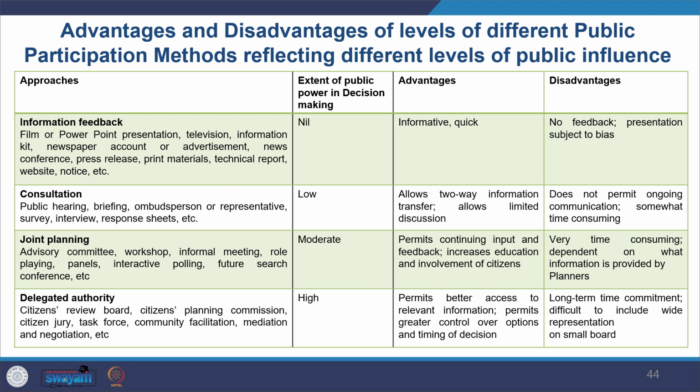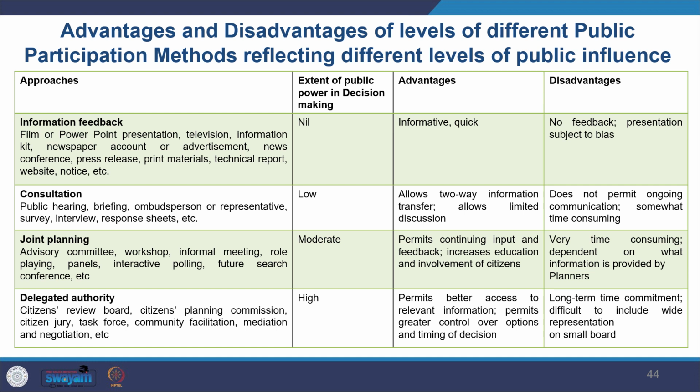So here the power in decision making is very high for the public, and the advantage is that it allows better access to relevant information, and it also allows greater control of decision making to the people. But the disadvantage for this is that it is a long-term time commitment, and it is difficult to include wide representatives on a small board. So engaging all of them is difficult.